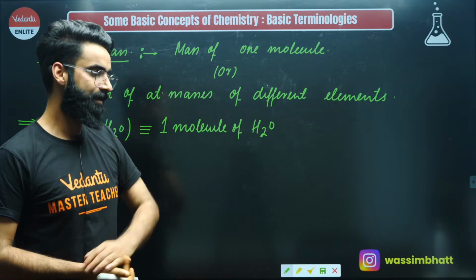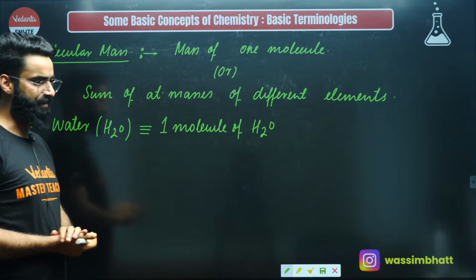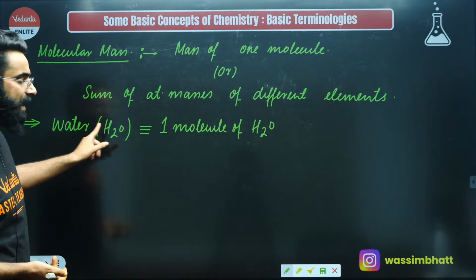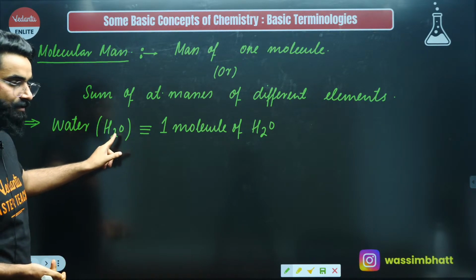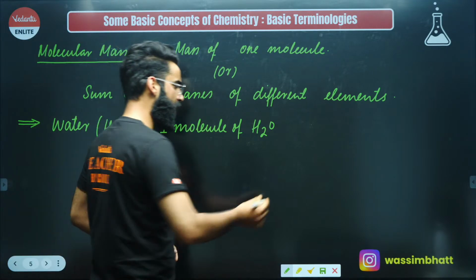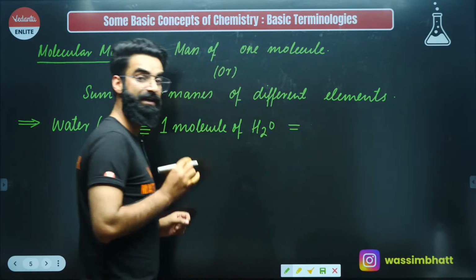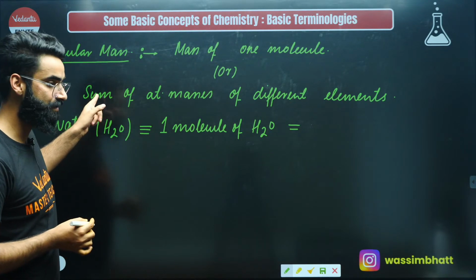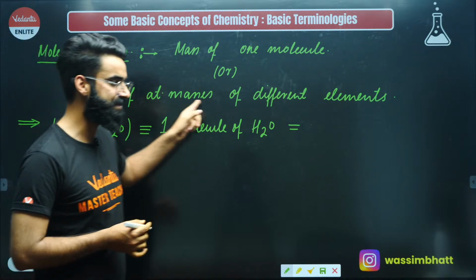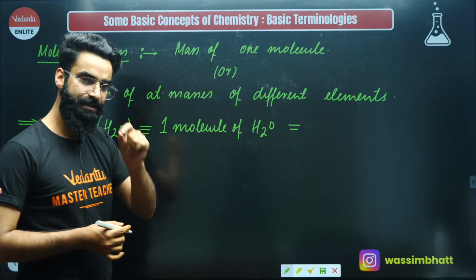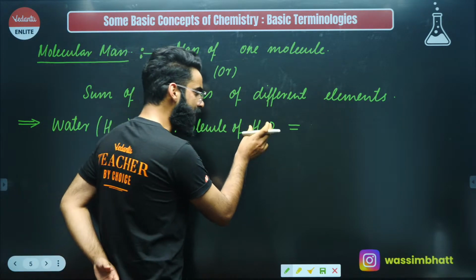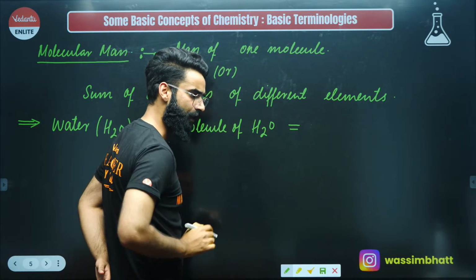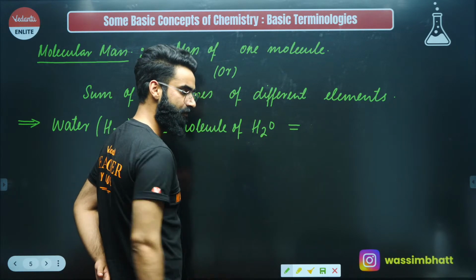Yeah. So let me make you understand this a bit more in detail. See, I need to calculate the molecular mass of water, right? That's why I took one molecule of water. How do we calculate the molecular mass? I wrote its one more definition. It is defined as the sum of atomic masses, right? So if I ask you first of all, in case of water, how many different types of elements do we have? We have got oxygen, we have got hydrogen, right?